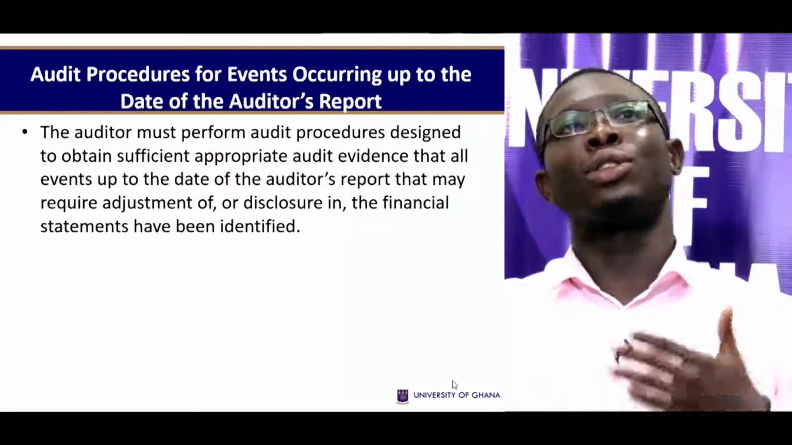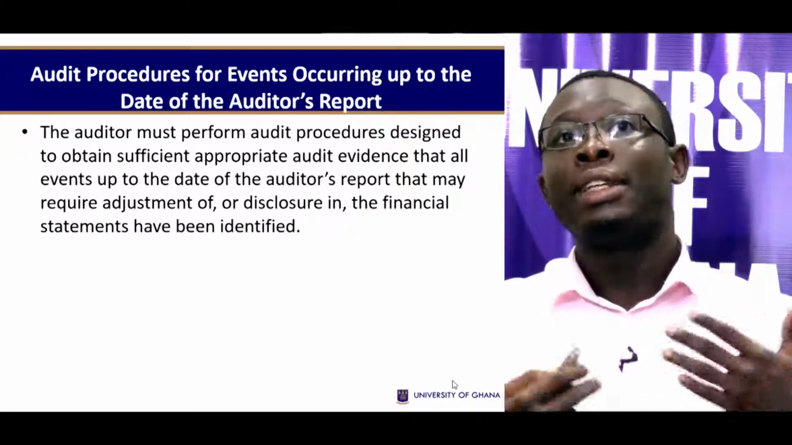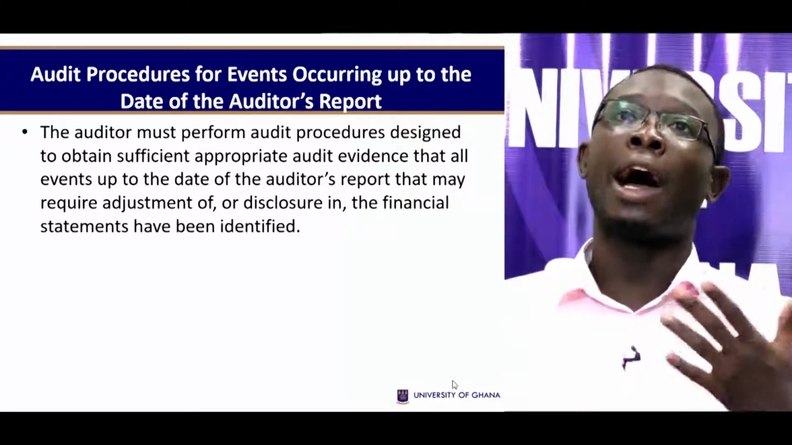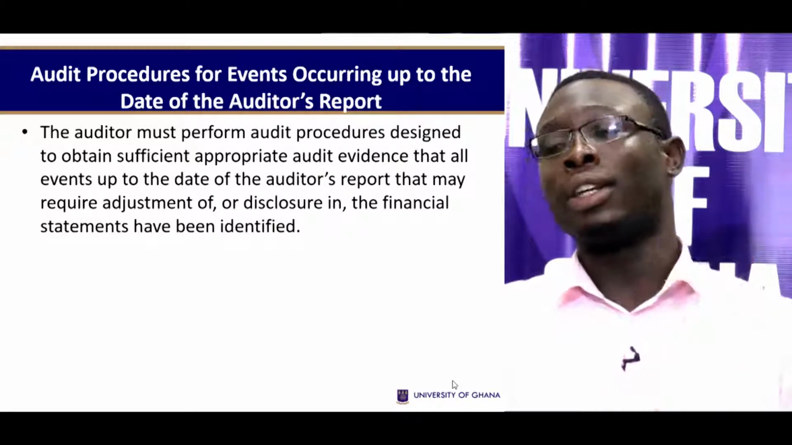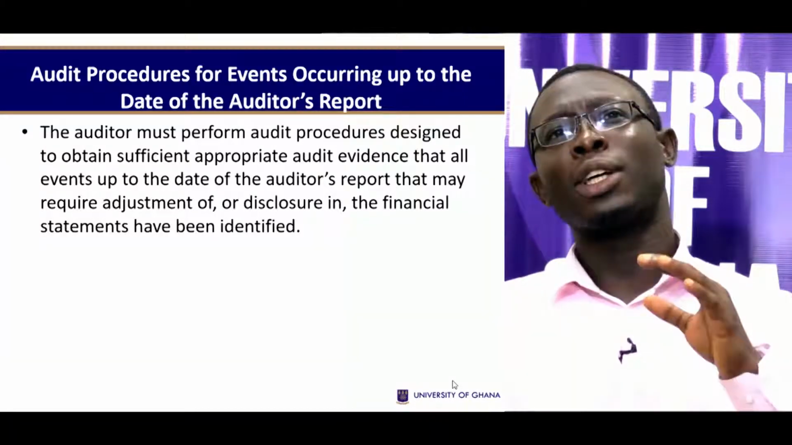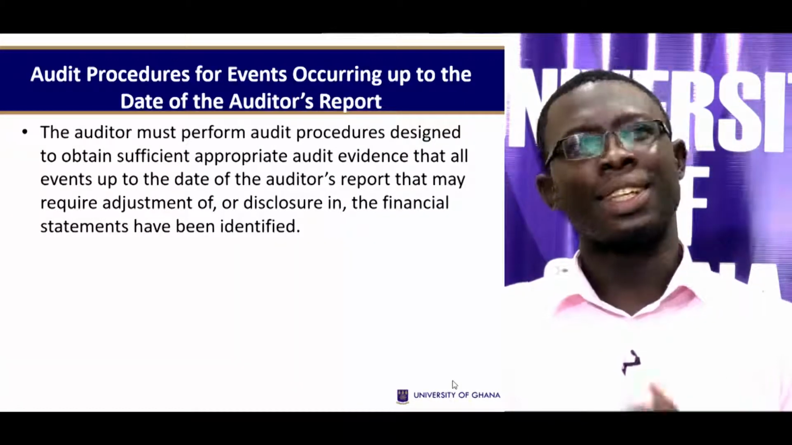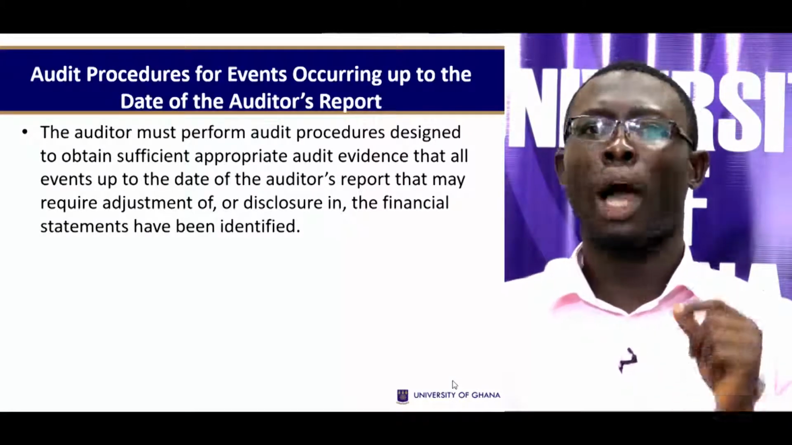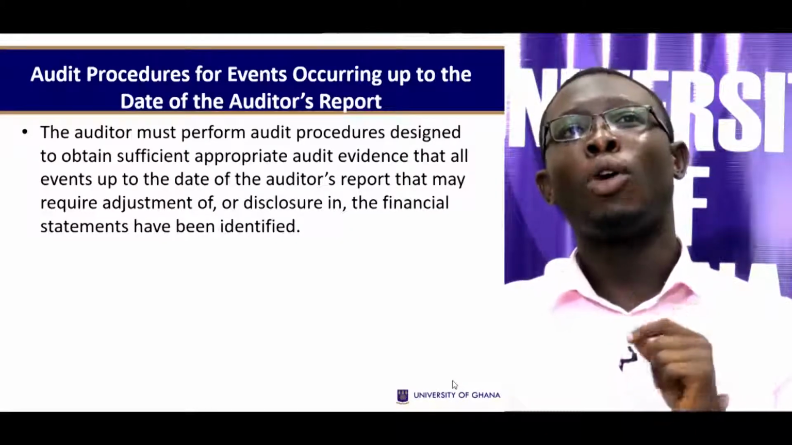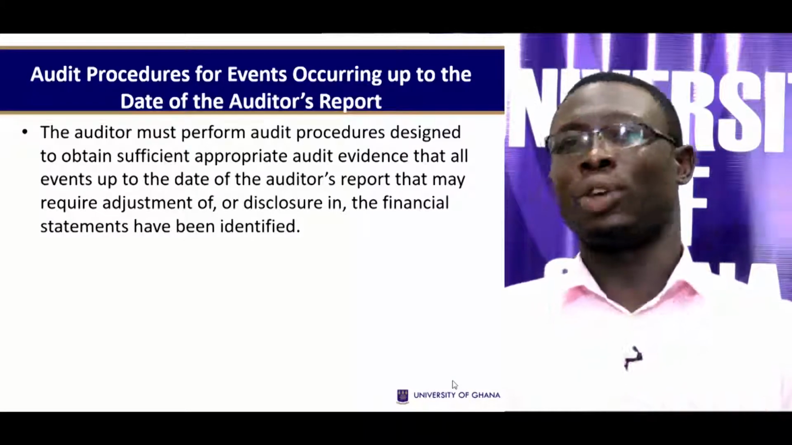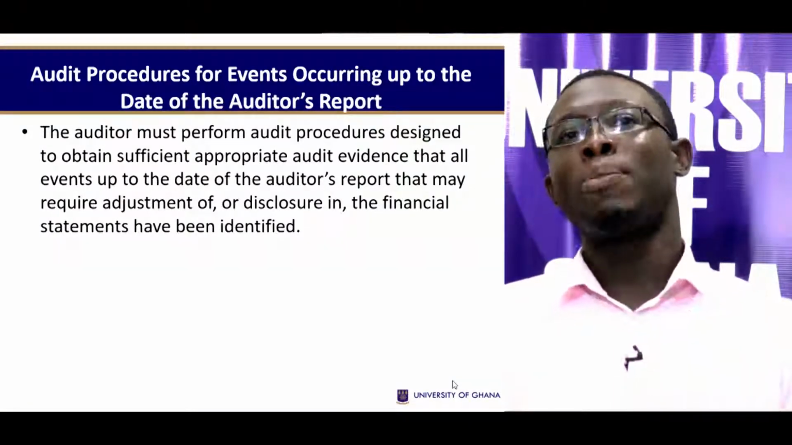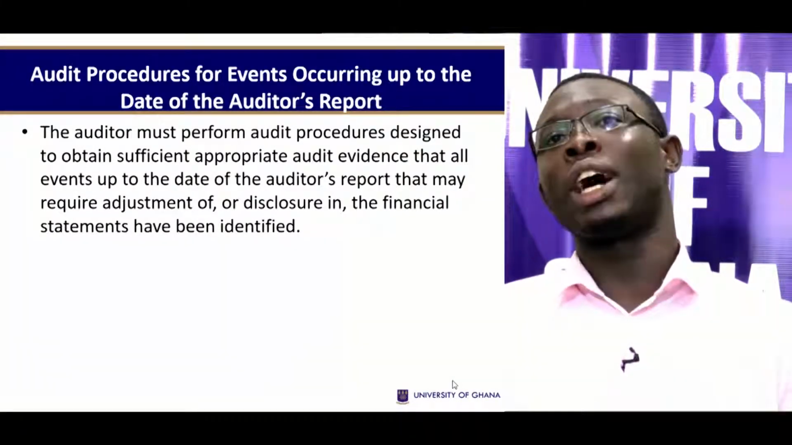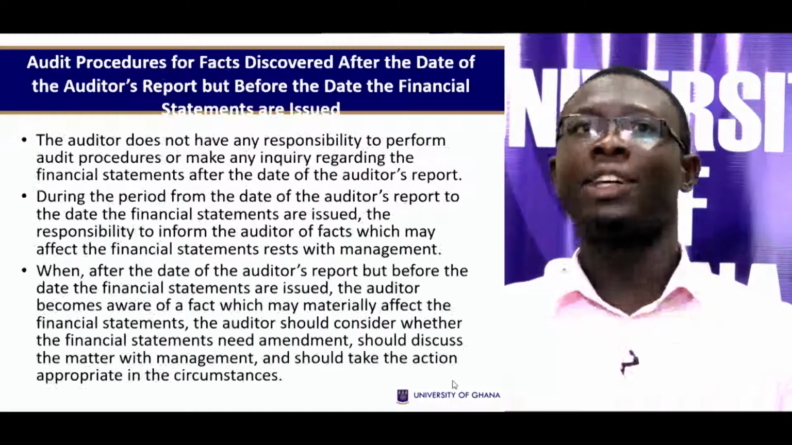So let's turn our attention to certain procedures and occurrences up to the date of what? The auditor's report. The auditor must perform audit procedures designed to obtain sufficient appropriate audit evidence that all events up to the date of the audit report that may require adjustment or disclosure in the financial statement have been identified.